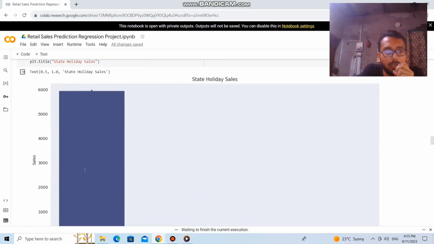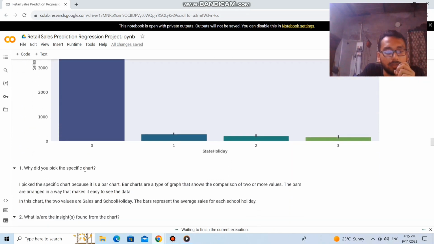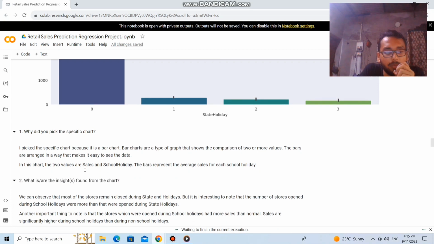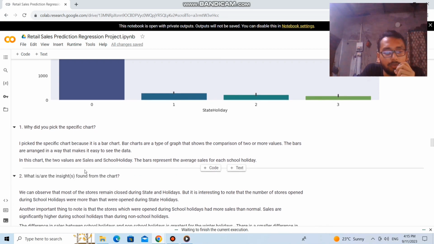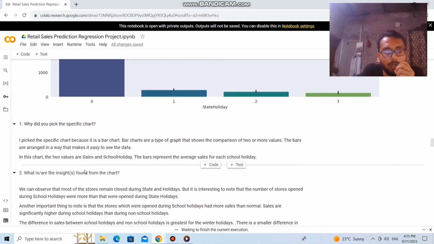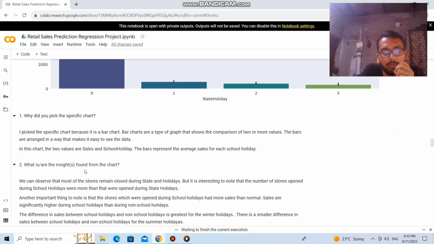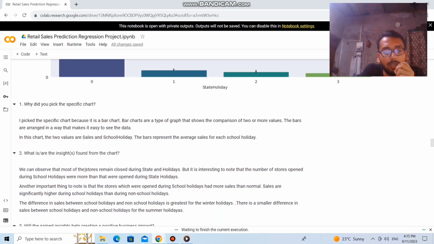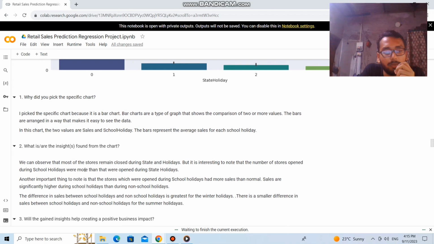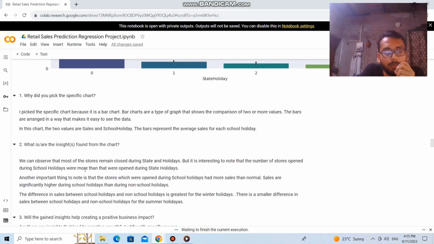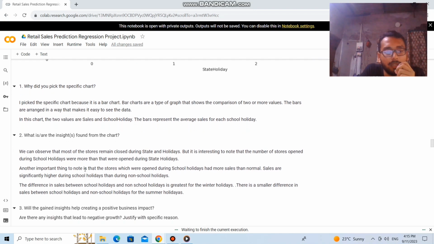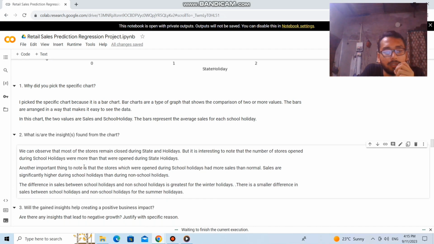And in the next chart we can see that most of the stores remain closed during the state holidays, but it is interesting to note that the number of stores opened during school holidays were more than that were opened during state holidays. Another important thing to note is that the stores which were opened during school holidays had more sales than normal.